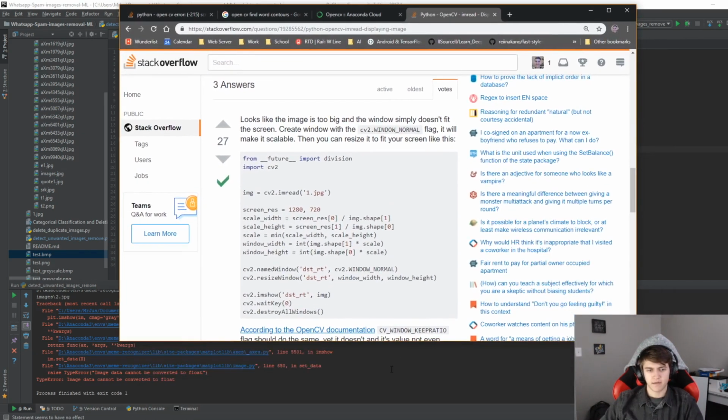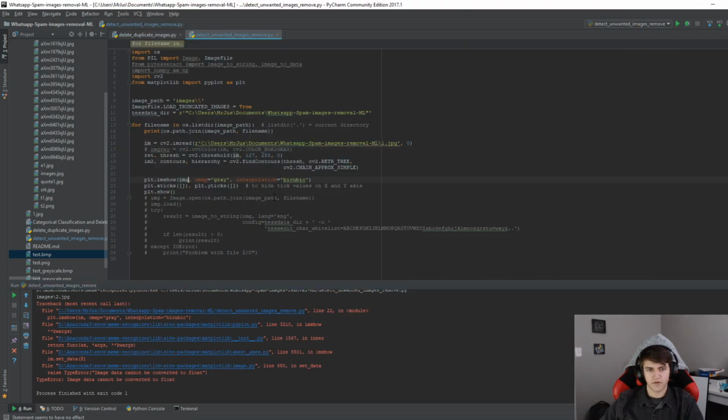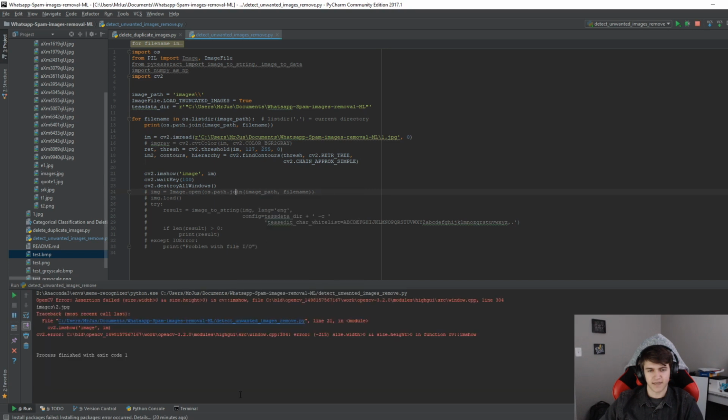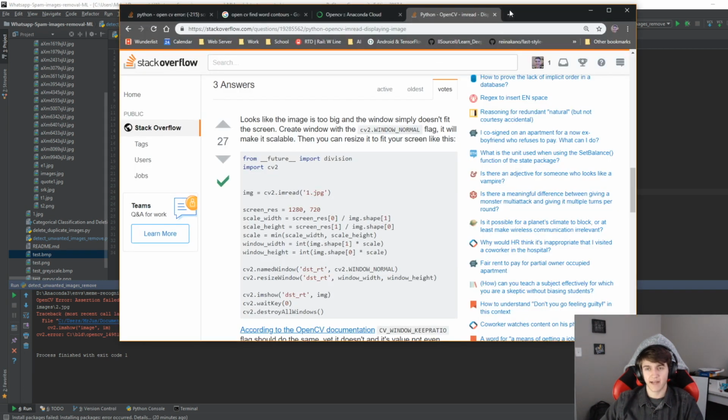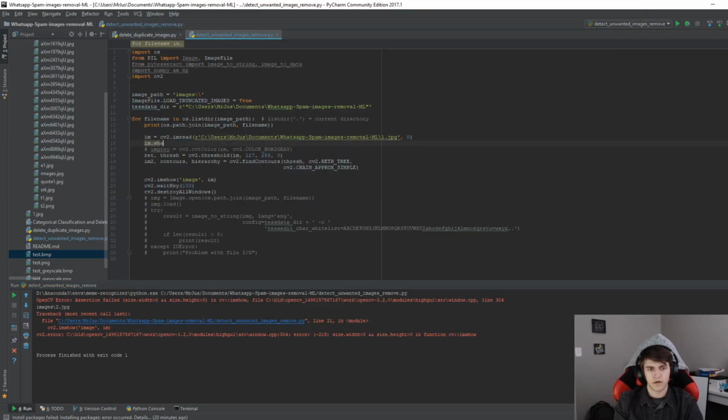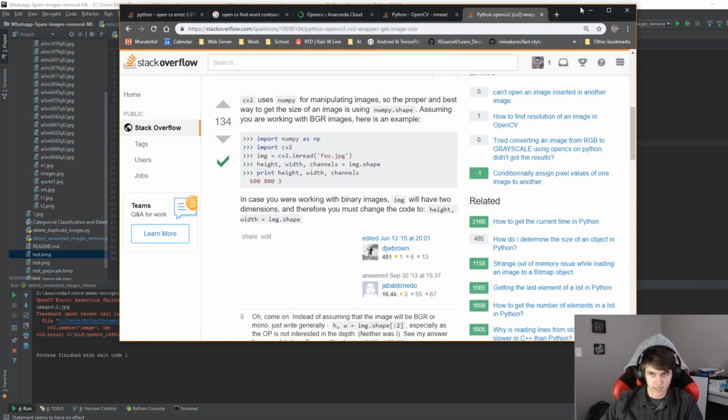At this point, I was getting an error before when I tried to use this cv2 image show, and basically if I run this again, you can see that it's saying that the width and height need to be greater than 0. So I think that this isn't loading right somehow, so I want to check the shape of the image. Alright, so we can do im.shape. And this is height, width, channels.